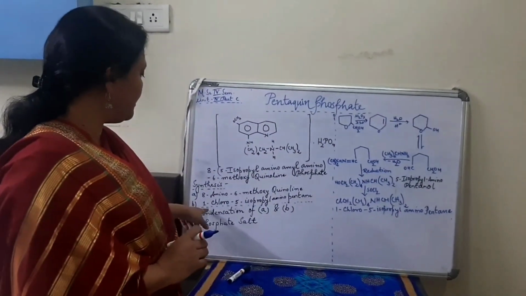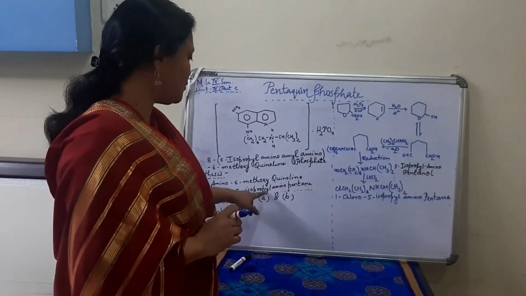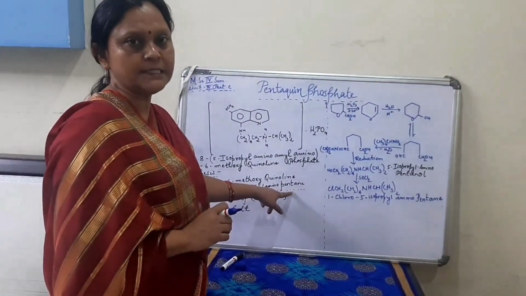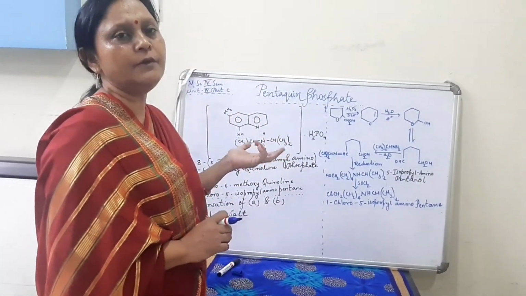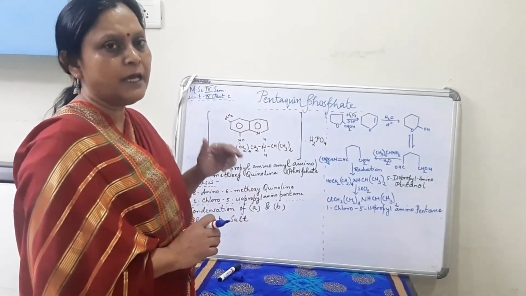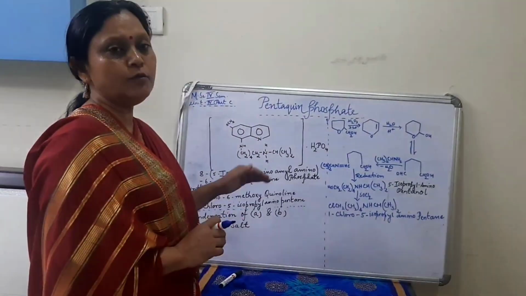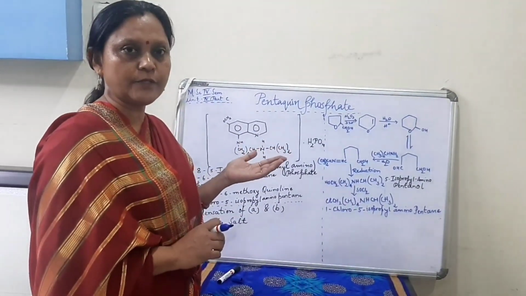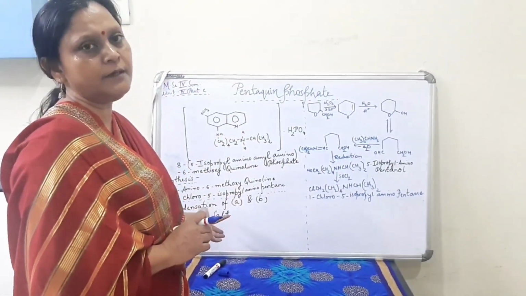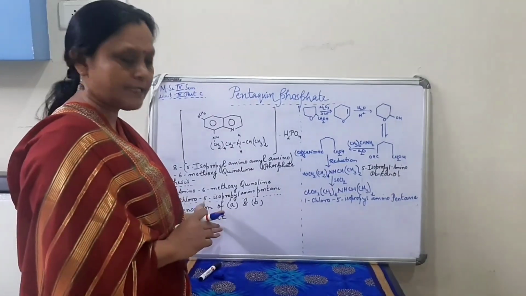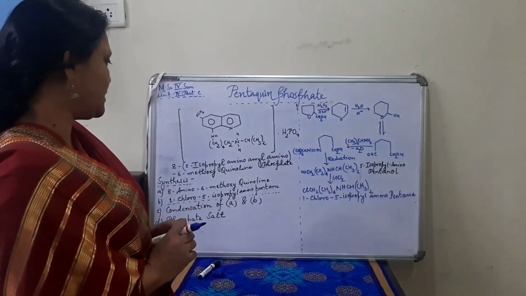The second step will be 1-chloro-5-isopropyl amino pentane, that is the side chain. The third step will be condensation of nucleus and the side chain. And the fourth step will be to convert it into its phosphate salt. And for that, which agent will we take? We will take orthophosphoric acid to convert it into its phosphate salt.